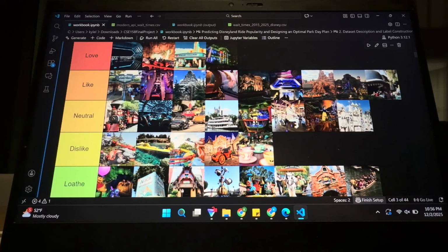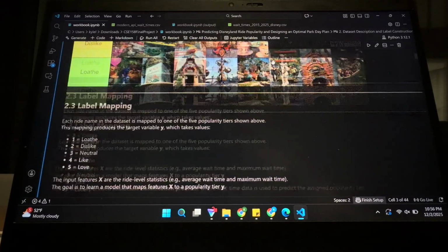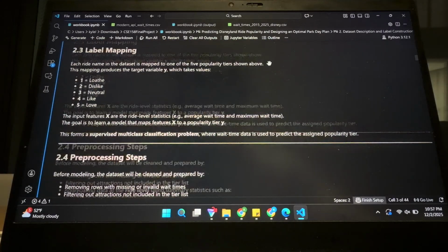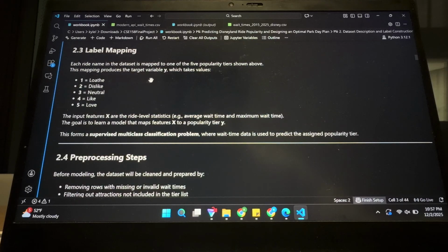If you can see the picture, you might be able to guess which ride it was. So again, this is the label mapping. The input features X are the ride level statistics, so the average wait time and the maximum wait time, and the output was the popularity tier as described here.